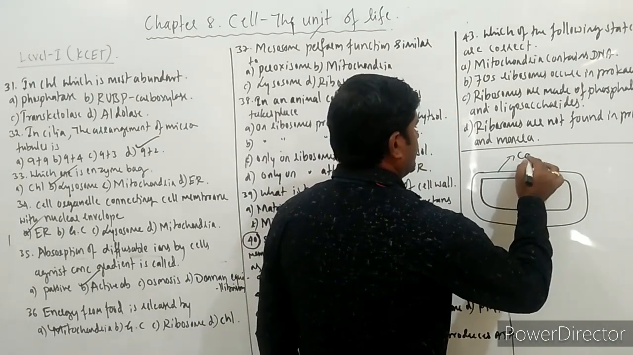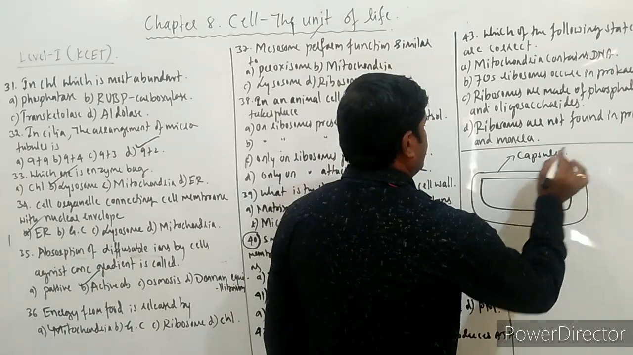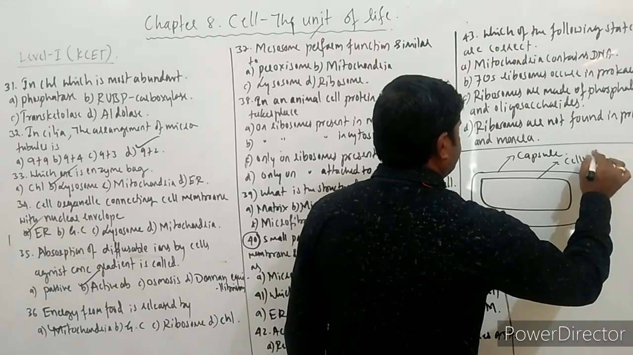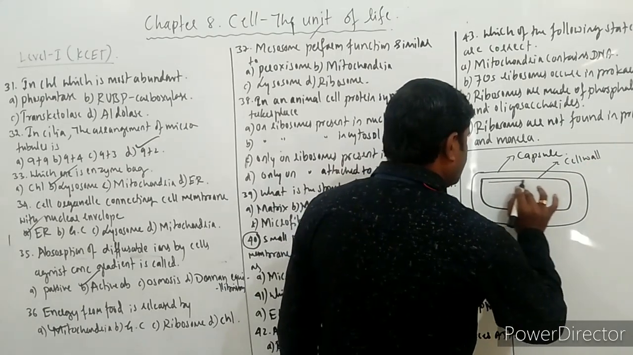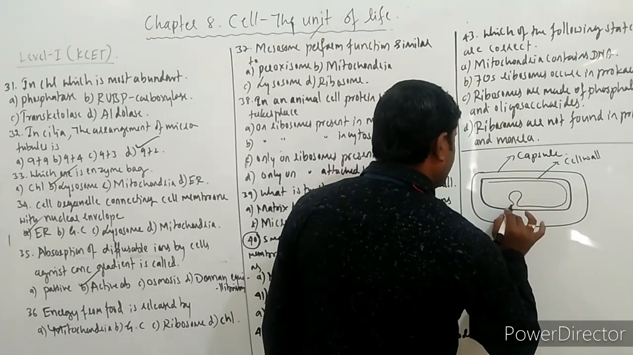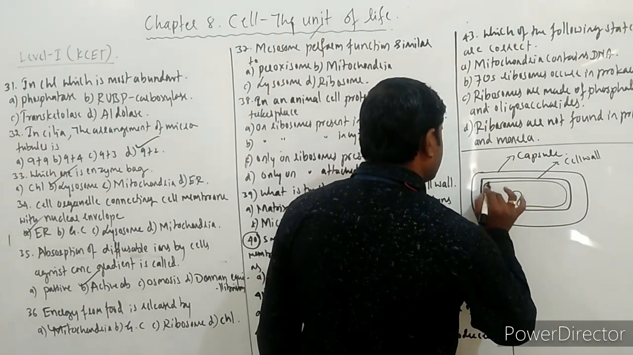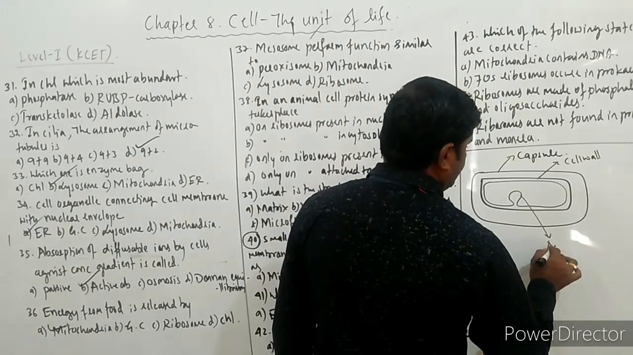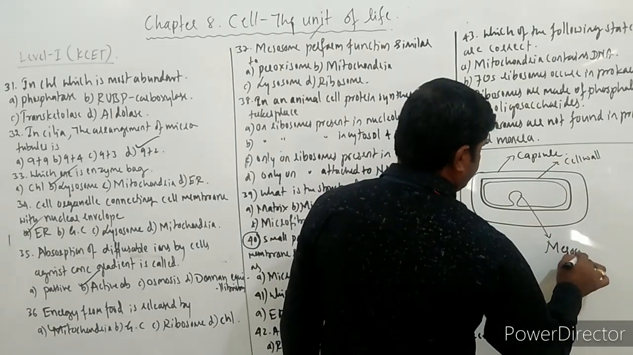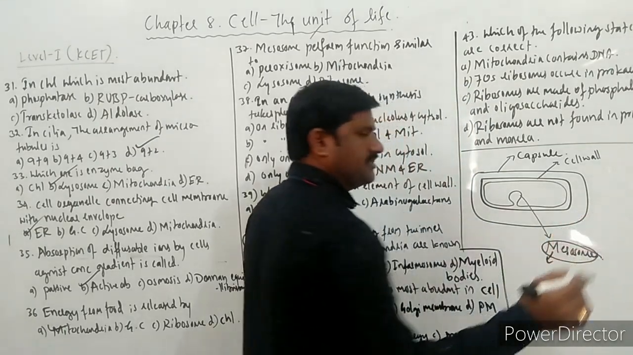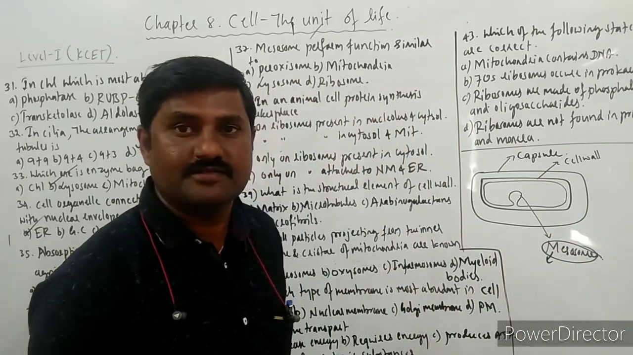This is the capsule. Inside the capsule, the cell wall is there. Inside the cell wall there is a thin membrane that you come across, and that membrane makes some enfoldings like this. And this enfolding itself is called the mesosome. And this mesosome does the same function as in the eukaryotic cell.